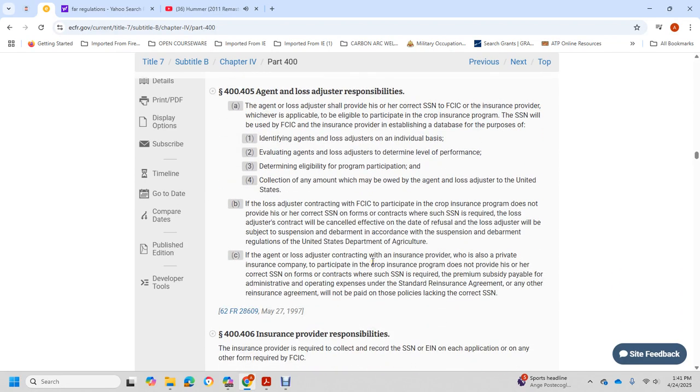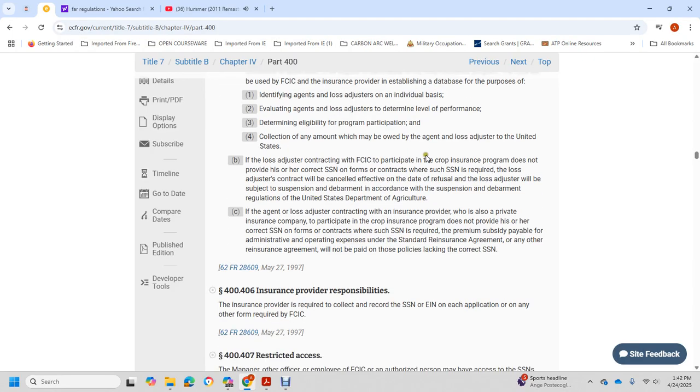400.405 Agent and loss adjuster responsibilities. The agent or loss adjuster shall provide his or her SSN, as an individual, to establish eligibility to participate in the crop insurance program. The Social Security number will be used by the Federal Crop Insurance Corporation in an established database for the purpose of identifying the agent or loss adjuster, evaluating the agent or loss adjuster, determining the level of performance, determining eligibility for proper program participation, and collecting any amounts that may be due from the adjusted agent or loss adjuster. United States loss adjusters contracted with the Federal Crop Insurance Corporation to participate in the crop insurance program who do not provide his or her SSN in forms of contracts,